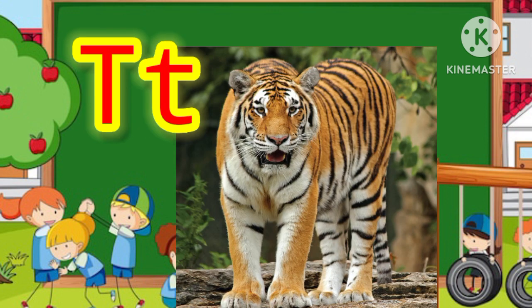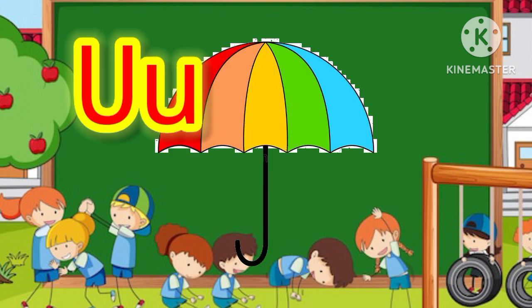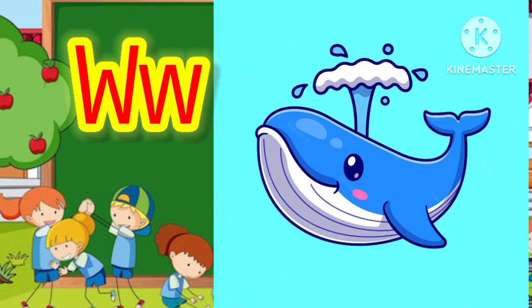T for tiger. U for umbrella. V for van. W for well.